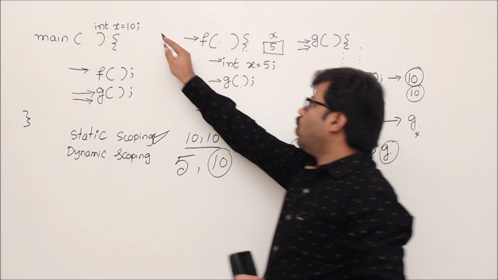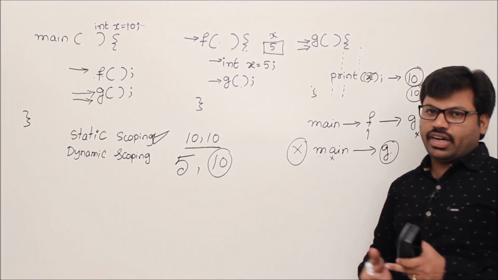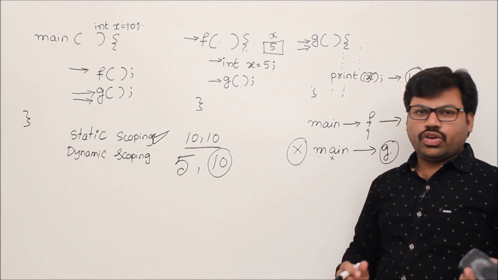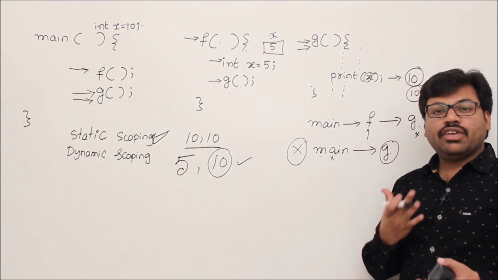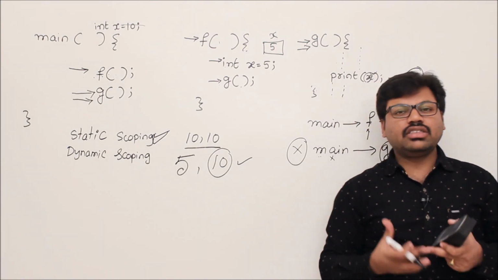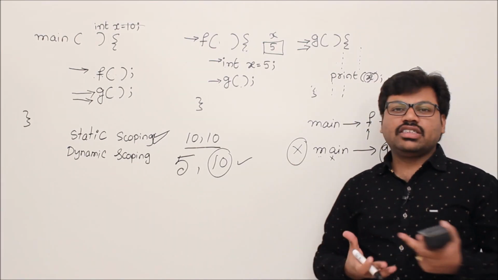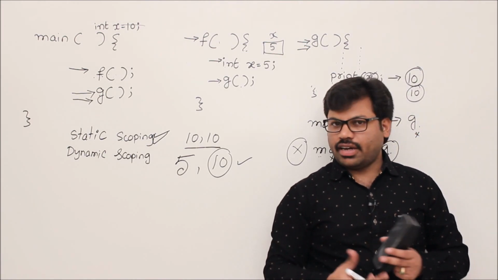What if there is no such global variable? Then you get an error. But in this problem there is no error. You get 5, 10. What I want to say is that dynamic scoping gives you different answers and static scoping gives you a different answer, because the implementation is different. Understand? Okay, this is about static scoping and dynamic scoping.